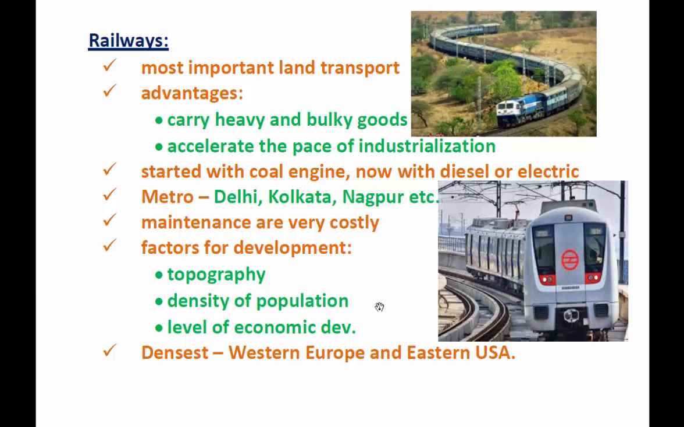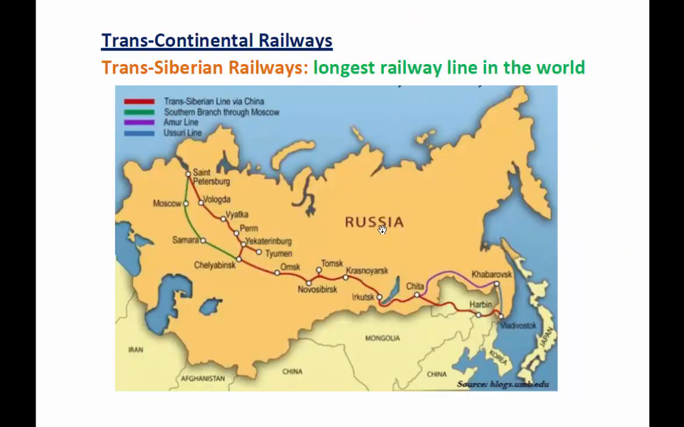Okay, so we are going to see some of the transcontinental railways also. The first one is the Trans-Siberian Railway. It is considered the longest railway line in the world. Okay, it starts from St. Petersburg here, right here, and it connects with Vladivostok in the eastern part of Russia. So this railway line, or Siberian Railway, is considered to be the longest railway line in the world.